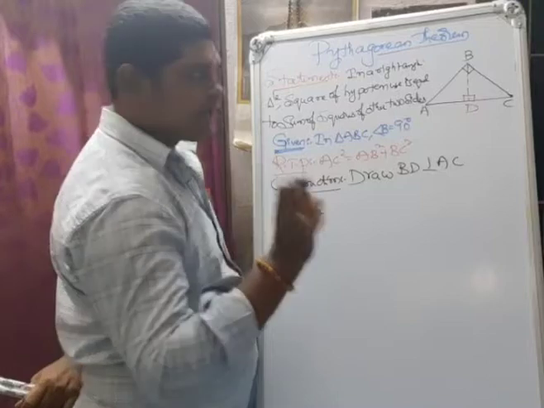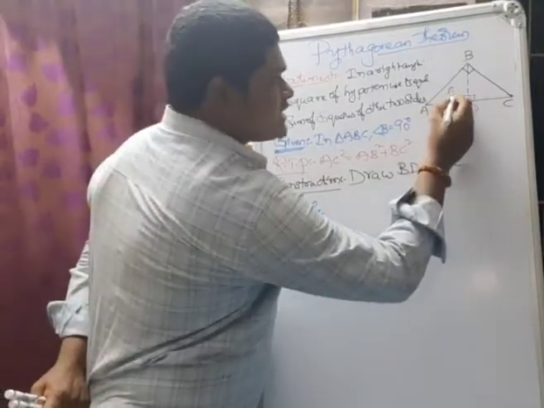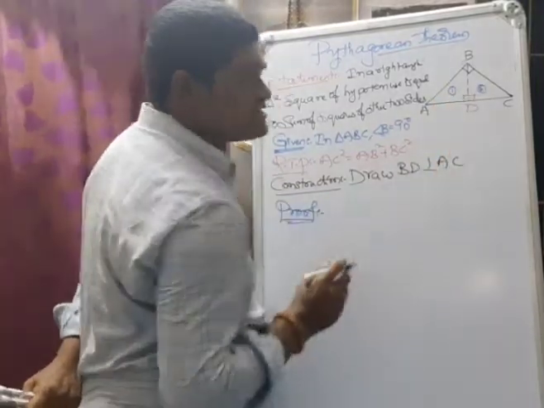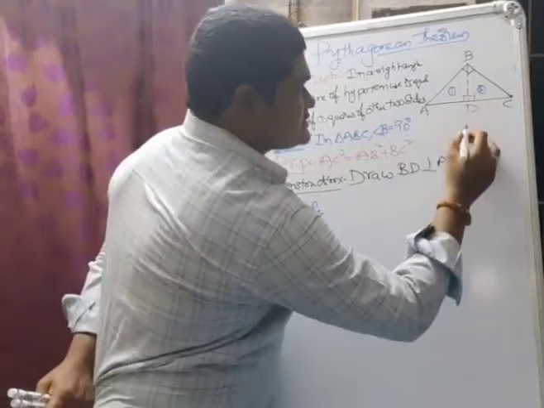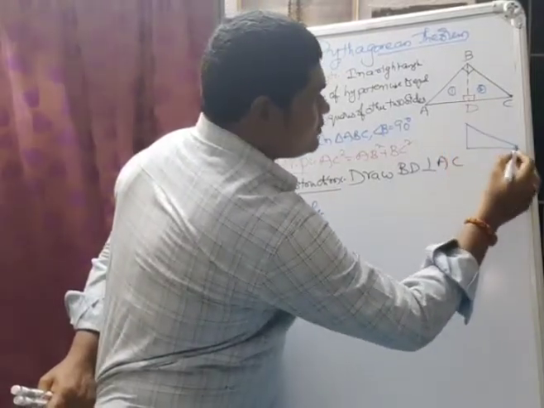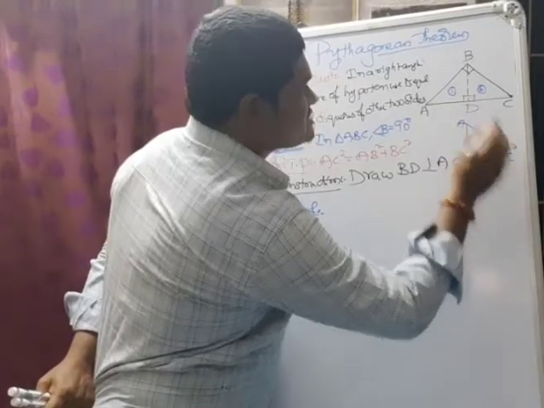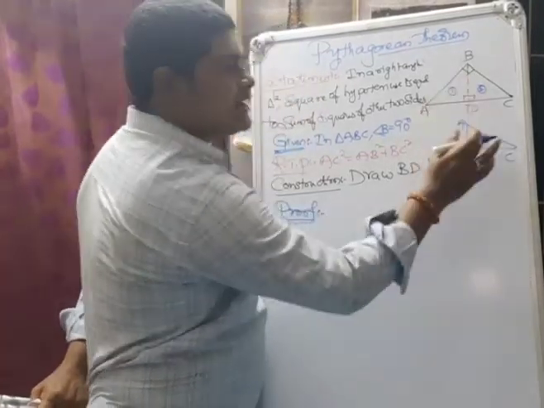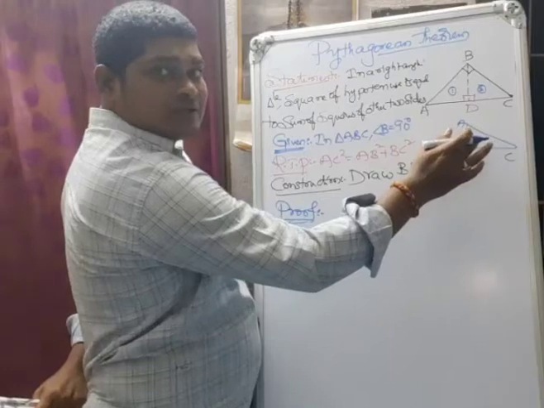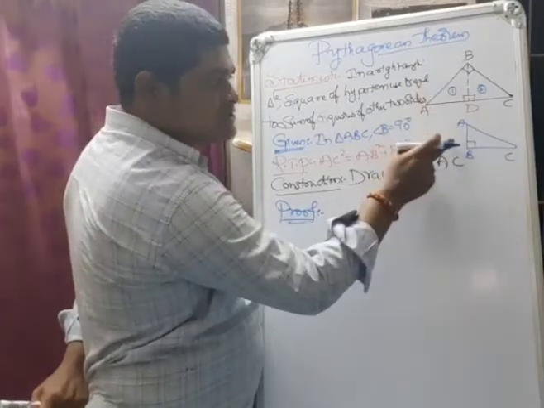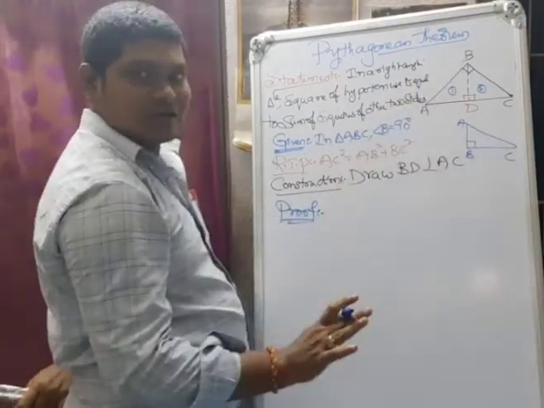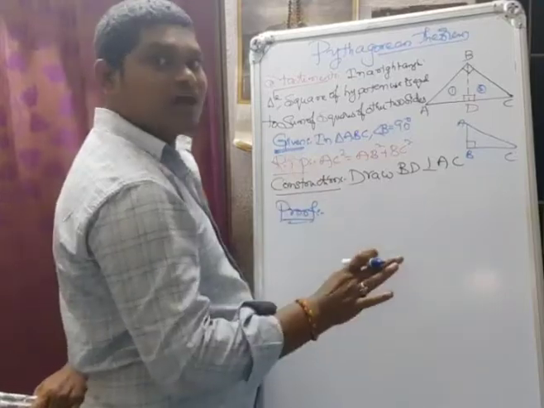I will repeat again. Here this triangle 1 and 2 is similar to the big triangle above, that is ABC. Both are similar.